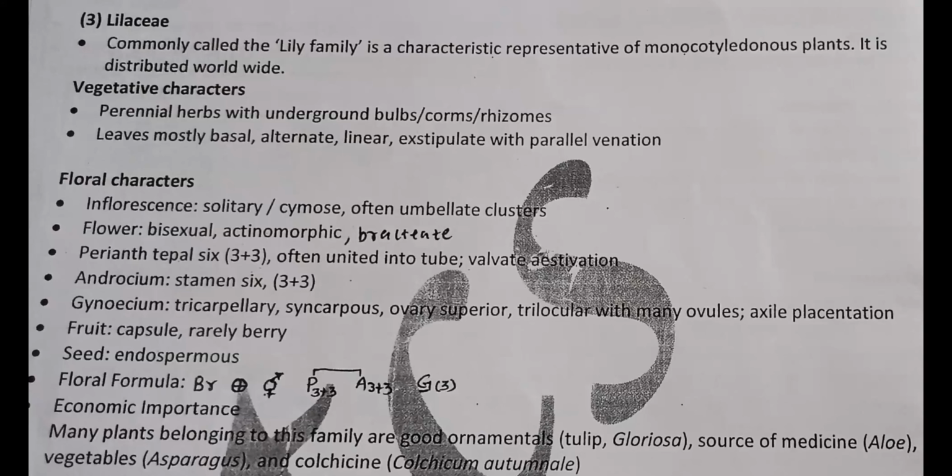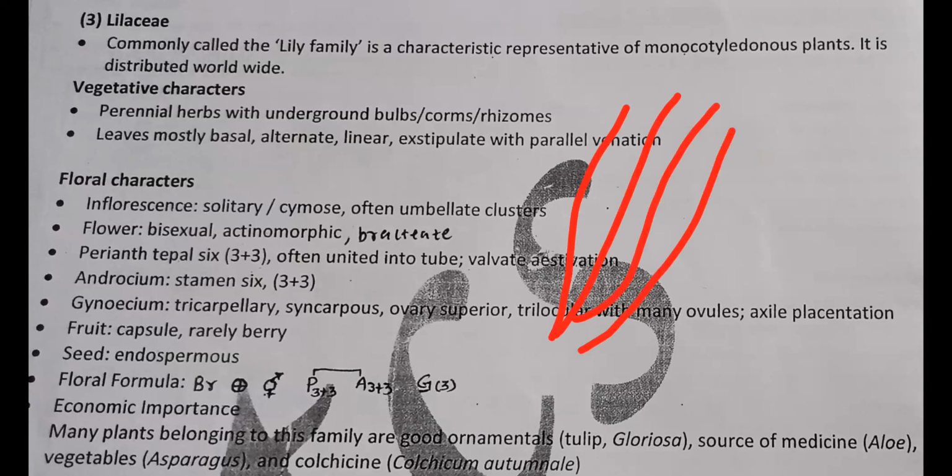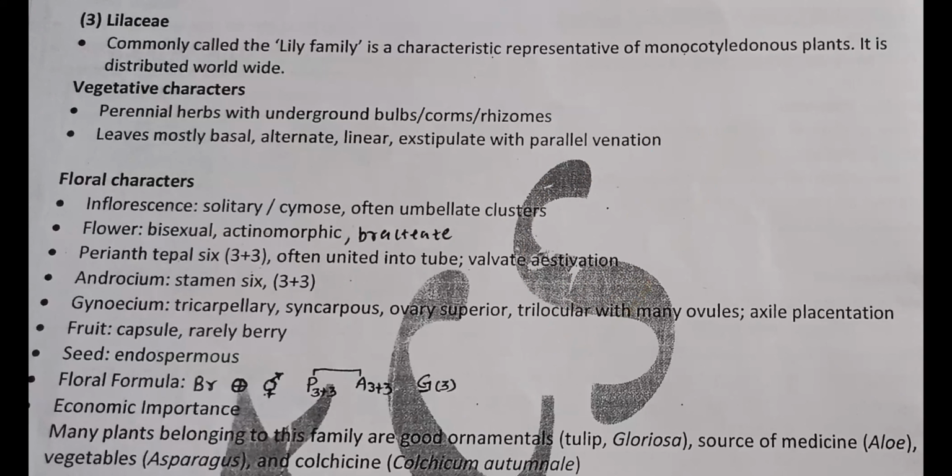Gloriosa is an orange, reddish color plant. Commonly we call gloriosa vachnag, its appearance is like a nag. So remember, one of the plants that we call gloriosa has beautiful orange reddish color flowers, and tulip is there, so they are used for ornamental purposes.